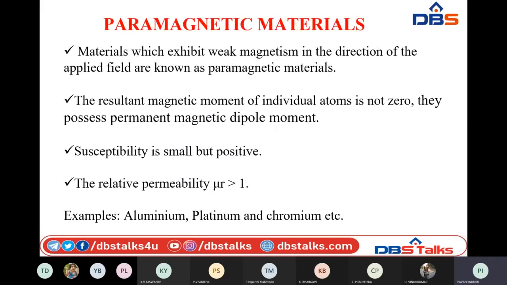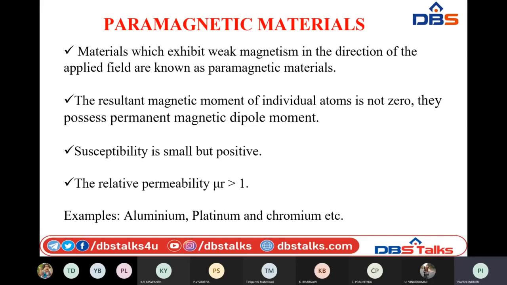Next, coming to another classification, that is paramagnetic materials. Here, paramagnetic materials exhibit weak magnetism in the direction of the applied magnetic field. When we consider the net dipole moment due to the spin and orbital movement of electrons, these paramagnetic materials possess some amount of net dipole moment, but the electrons present in them are arranged in a random fashion.